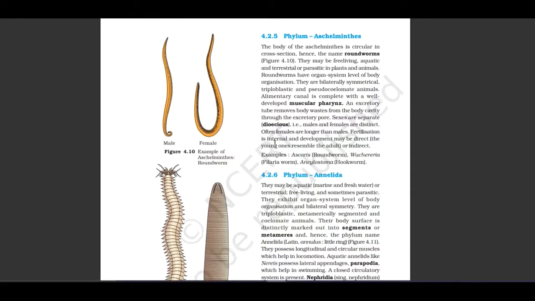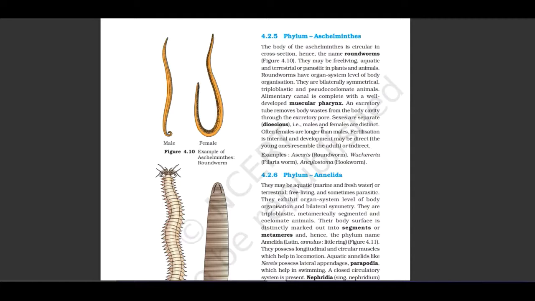Let us see the next phylum, phylum Aschelminthes. The body of Aschelminthes is circular in cross section, hence the name roundworms. They may be free-living, aquatic and terrestrial, or parasitic in plants and animals. Roundworms have organ system level of body organization. They are bilaterally symmetrical, triploblastic, and pseudocoelomate animals. The alimentary canal is complete with a well-developed muscular pharynx. An excretory tube removes body waste from the body cavity through the excretory pore.